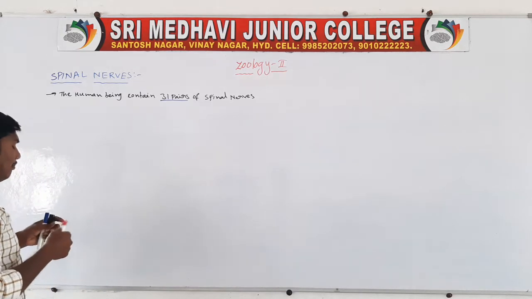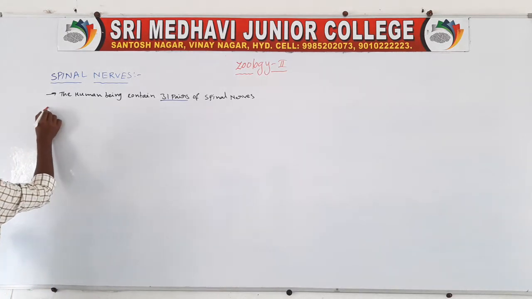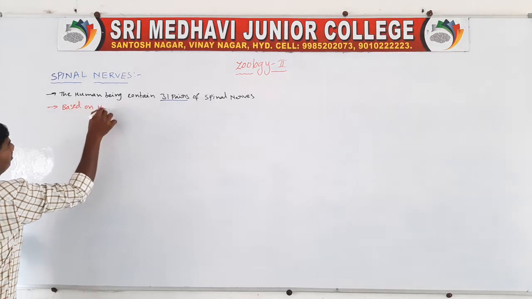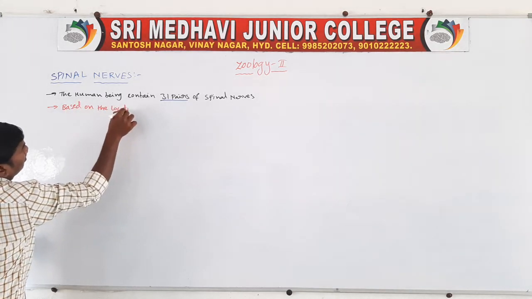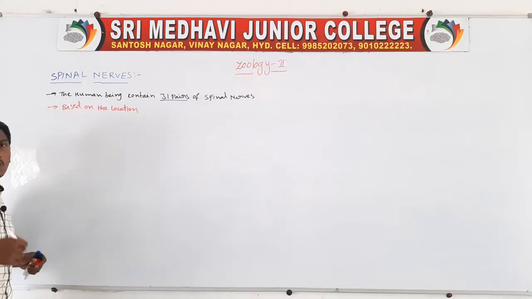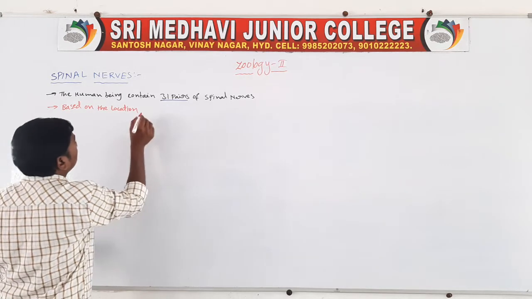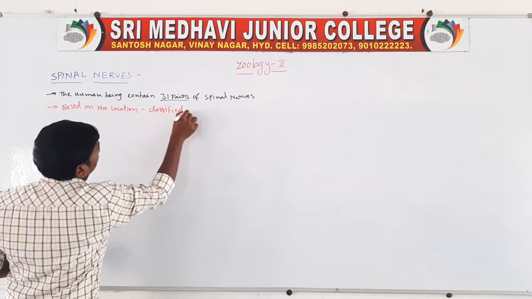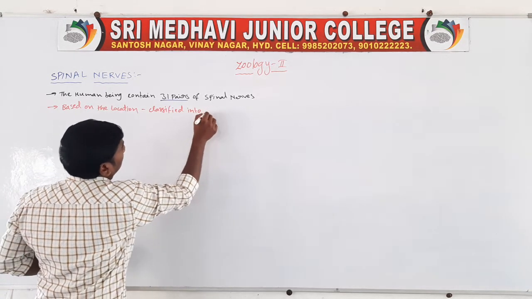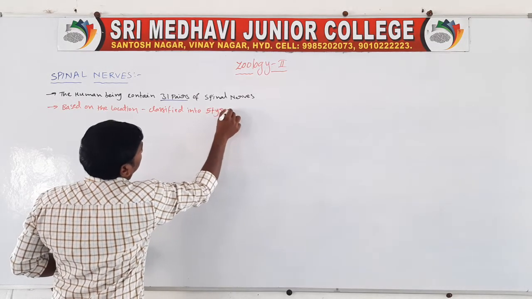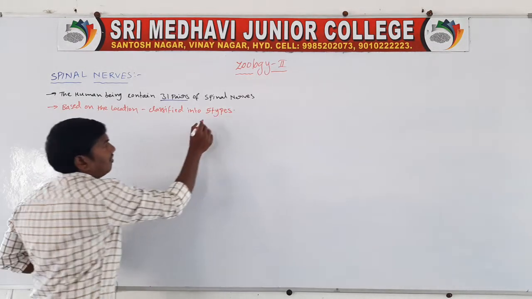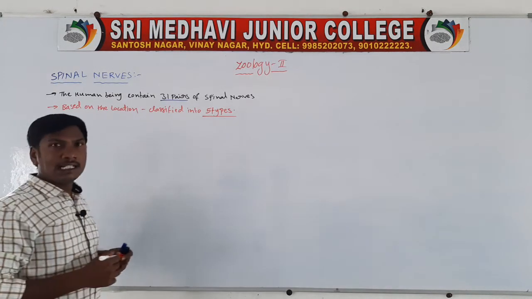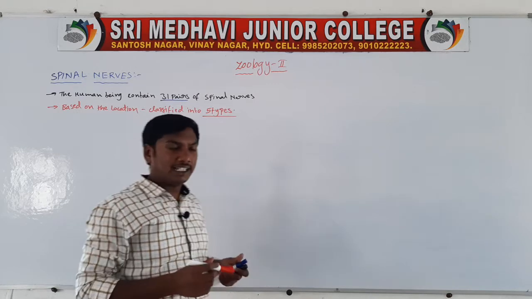Based on the location, they are classified into 5 types. Based on the location, the spinal nerves are divided into 5 types.